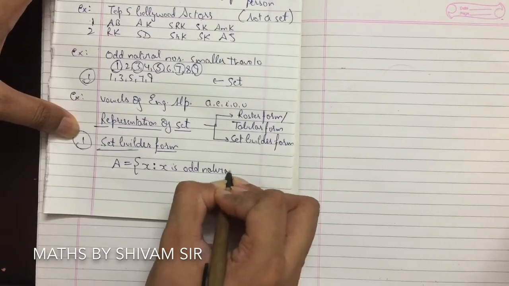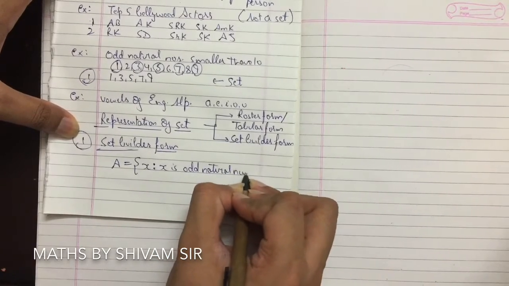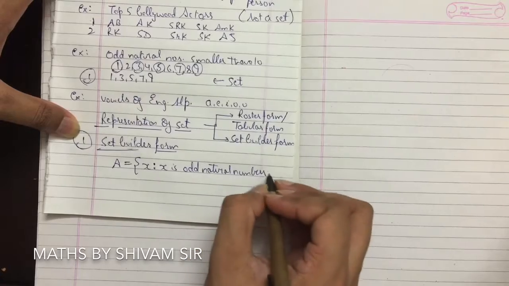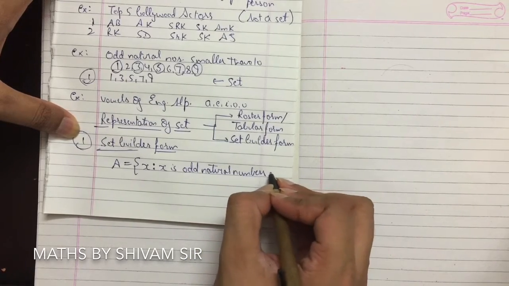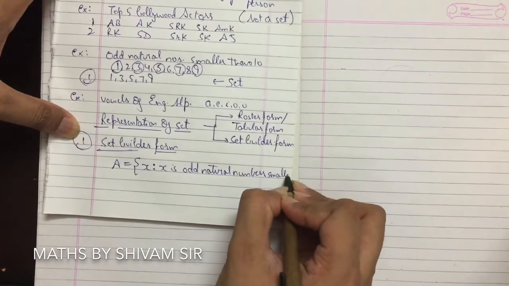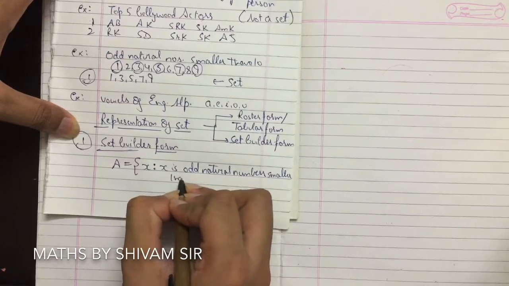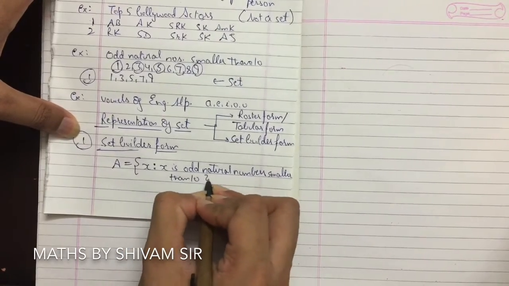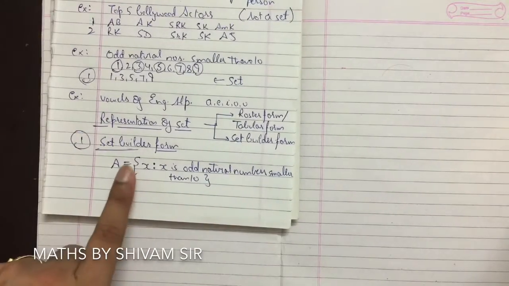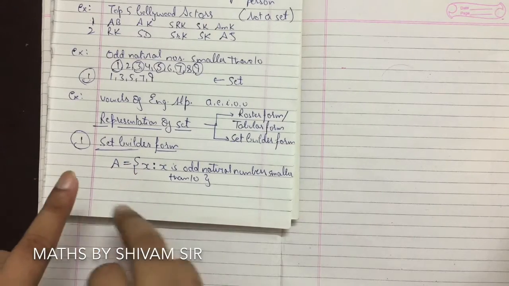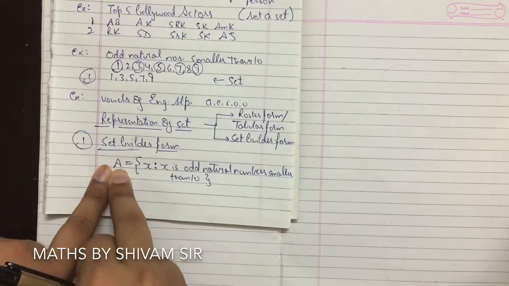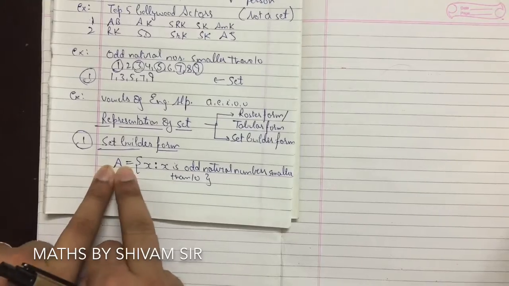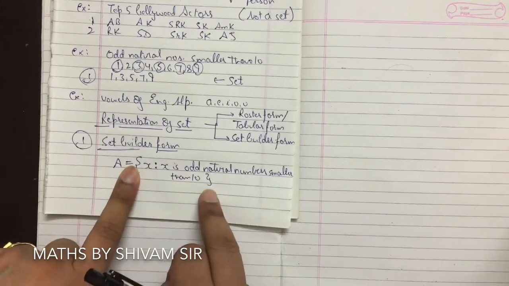natural numbers smaller than 10. So always remember these. Whenever we'll start a set, it will be written using a capital letter. Is equal to, always we'll use curly braces.